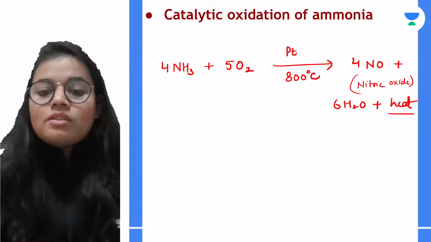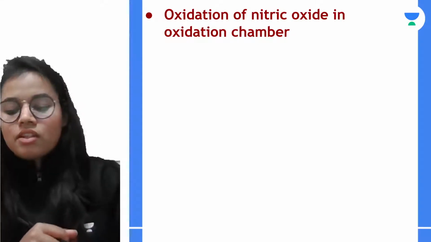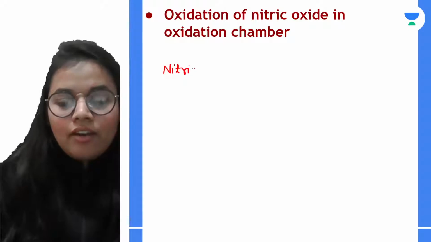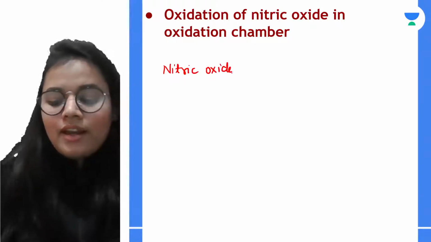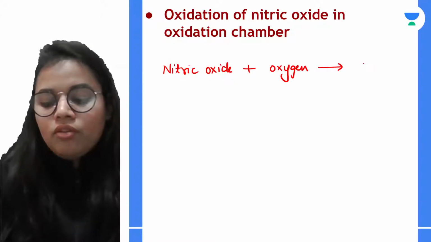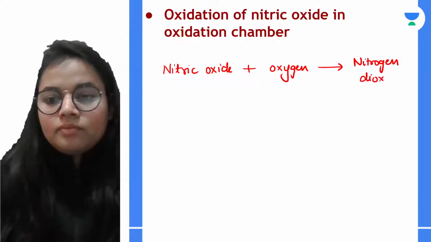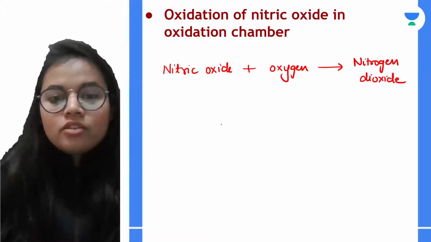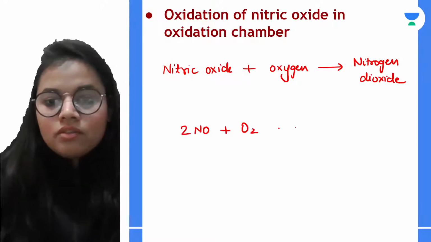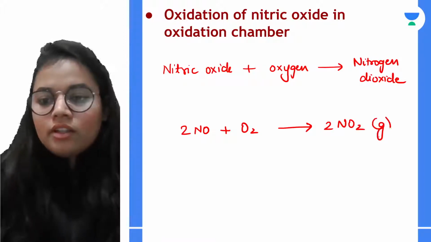Now the second step is oxidation of nitric oxide in the oxidation chamber. Basically, this nitric oxide that we have got combines with oxygen to give nitrogen dioxide in the gaseous form.